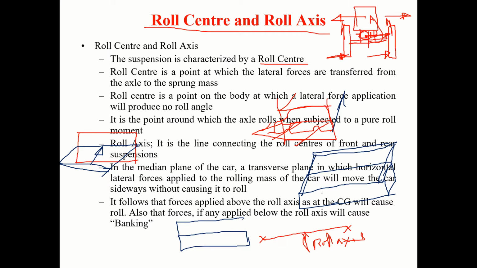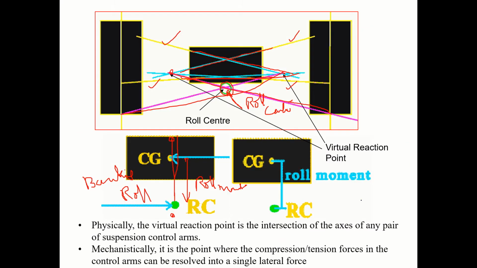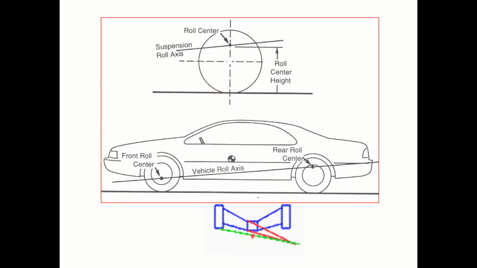Suppose here you have a child or whatever weight is there. It can only swing like this. It will not roll over. Here the roll center is here, the center of gravity is here. Fine. This is what I was talking about, vehicle roll axis.